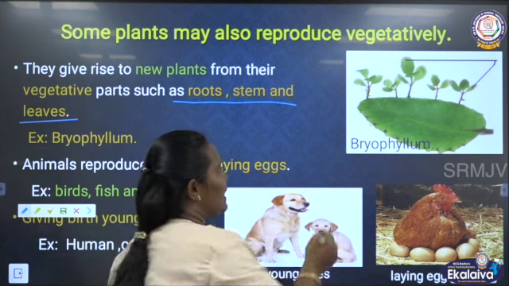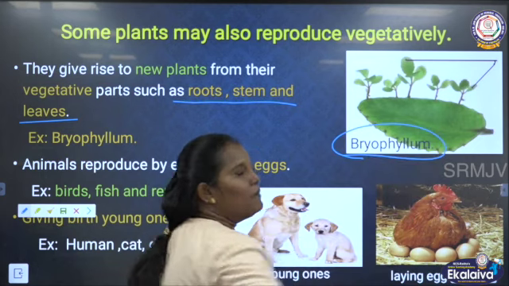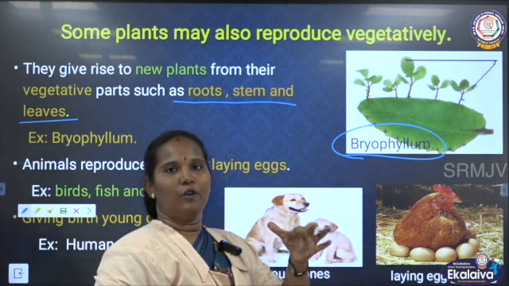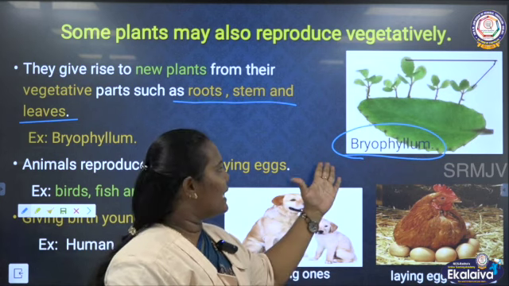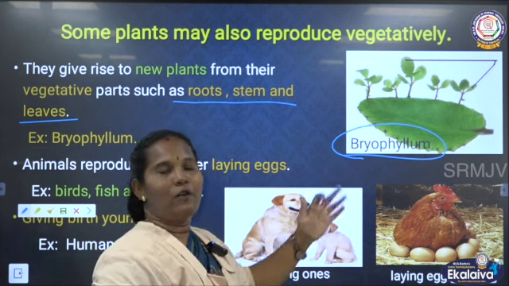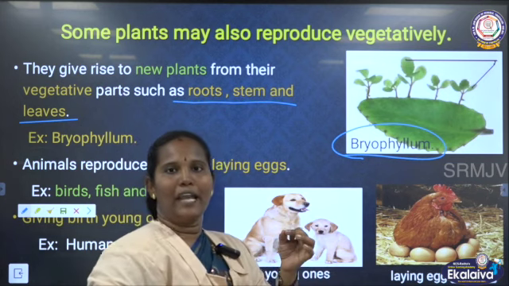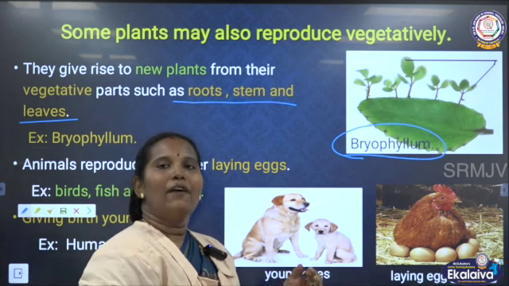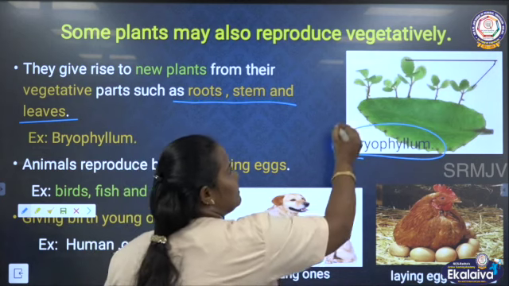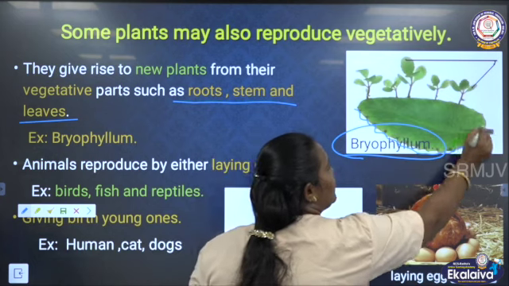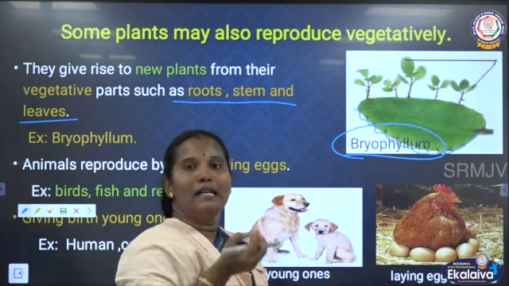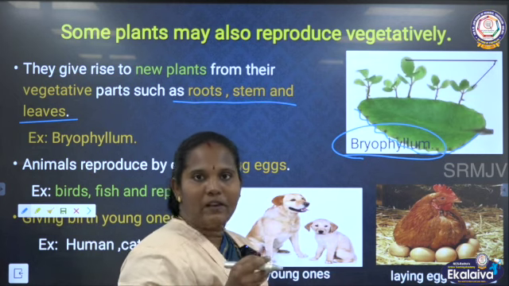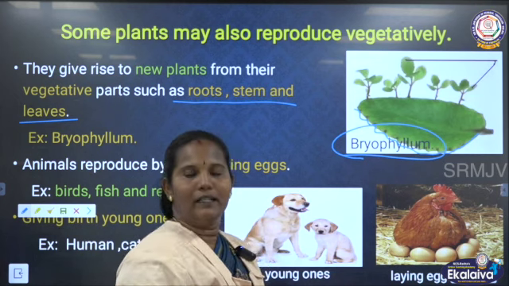For example, we can say bryophyllum. In Tamil we use this plant name, Katti pottal kutti podum. If we drop one leaf of bryophyllum onto the ground, after a few days, small buds will grow at the margin, the edge of the leaf. Afterwards, these buds fall down into the soil.